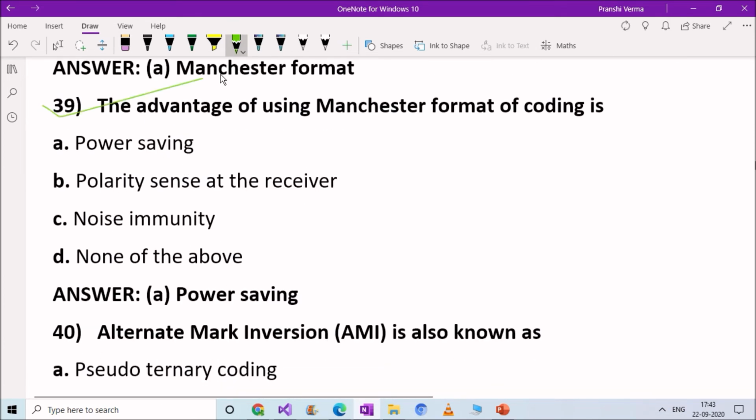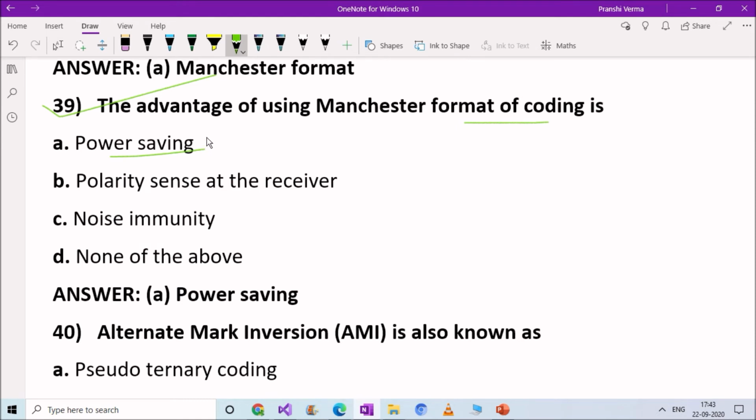The advantage of using Manchester format of coding is: option A, power saving; option B, polarity sense at the receiver; option C, noise immunity; option D, none of the above. Right answer is option A, power saving. The most advantage of using Manchester format of coding is power saving.